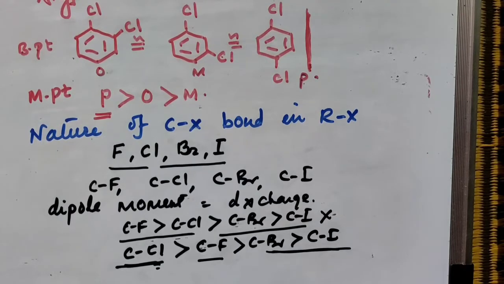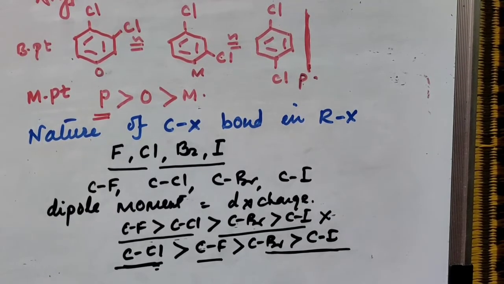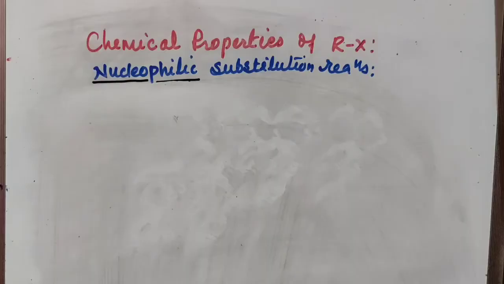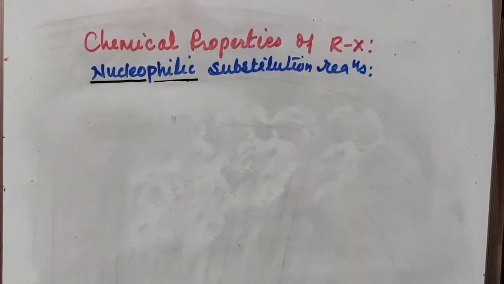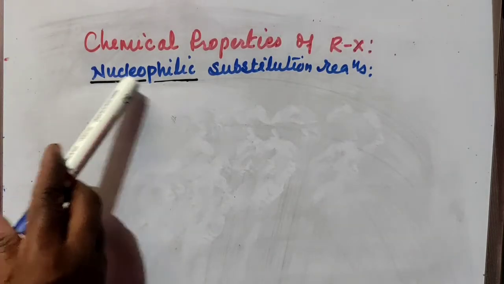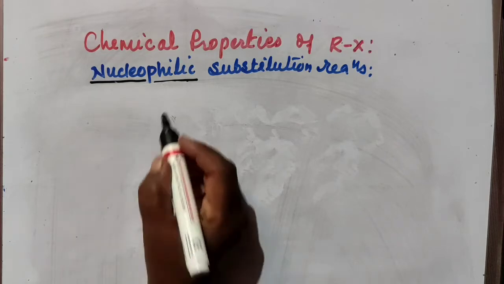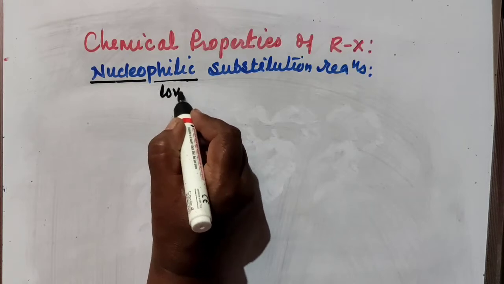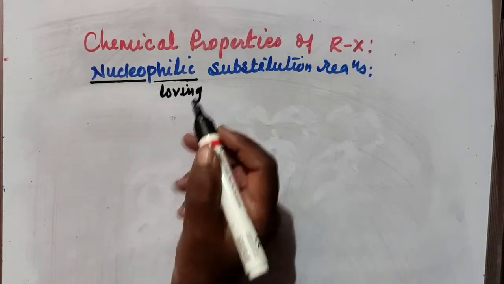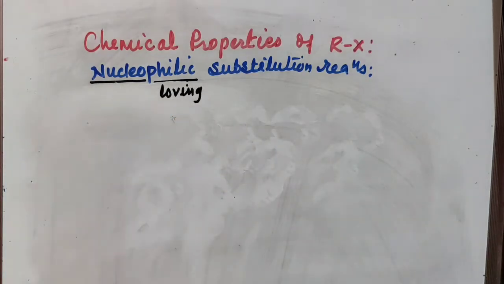Next we'll go for chemical properties. We'll see now the chemical properties of alkyl halides, and in that we'll go for nucleophilic substitution reaction. Nucleophilic means loving, having more attraction towards what? Towards the nucleus.